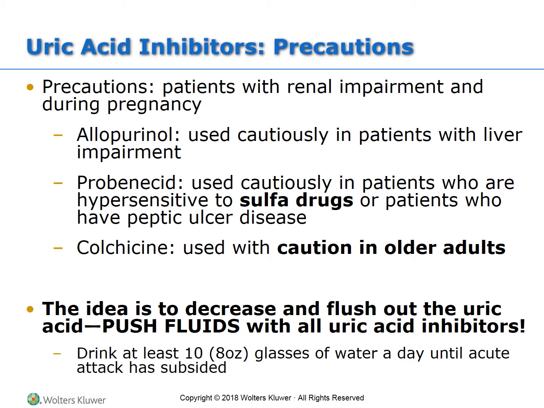Precautions for all the uric acid inhibitors: those that have renal impairment and during pregnancy. Allopurinol is very hard on the liver, and so you need to be careful if they already have liver impairment. Probenecid is used cautiously in patients who are hypersensitive to sulfa drugs. There is a cross sensitivity in patients that have peptic ulcer disease.